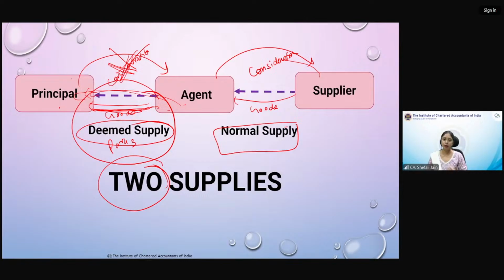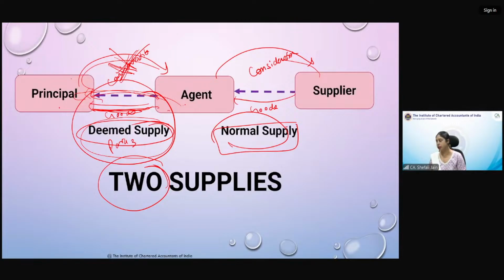Same way, the other way around. If goods have been purchased by the agent from the supplier, that is a normal supply transaction. But when he hands over these goods to the principal, he is not charging any consideration, and that is why we have to deem it as a supply. So this is a separate transaction. I hope that clears your doubt. And yes, Mohan Raj, I hope your doubt is cleared.